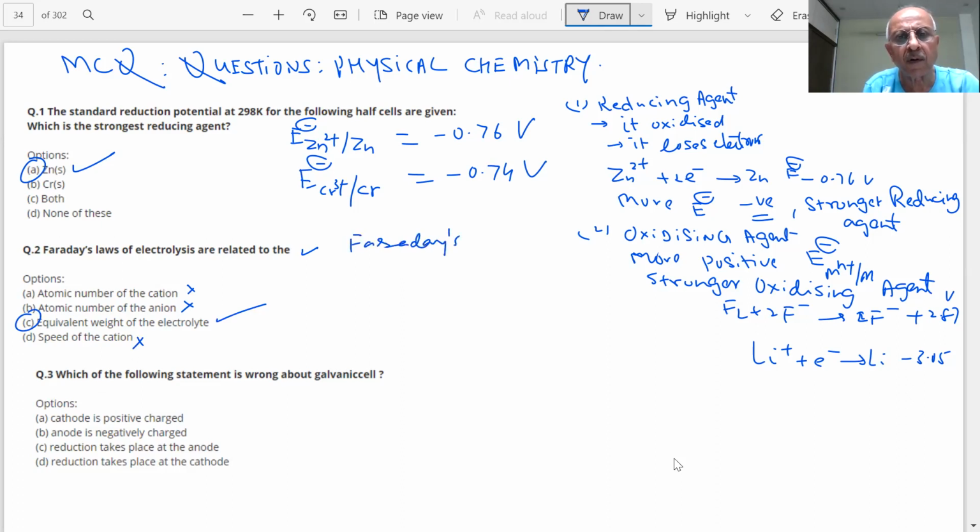Faraday's second law. How much charge is required to deposit 1 gram equivalent of any substance? When Faraday's experiments were done, the same amount of charge was passed through different electrolytes connected in series.